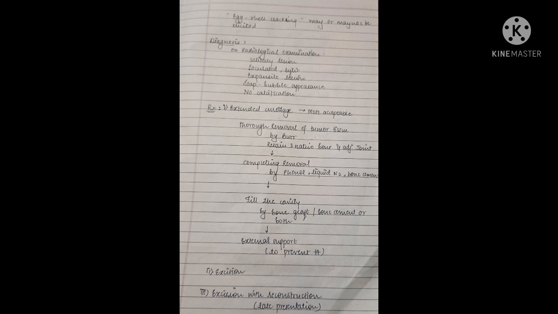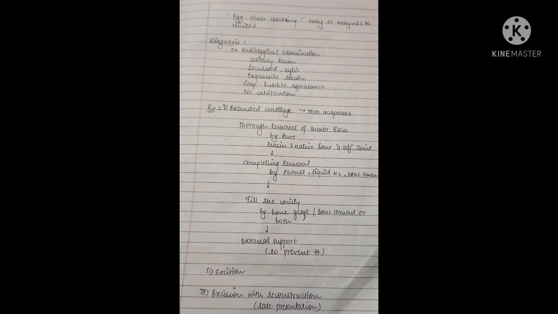For treatment, we have many treatment modalities, but the most acceptable one is extended curettage, in which we thoroughly remove the tumor tissue by use of burr, and we retain the native bone and the adjacent joint. We complete the removal by applying phenol, liquid nitrogen, or PMMA. We fill in the cavity by bone graft or bone cement or both, and we give external support in order to prevent the fracture.